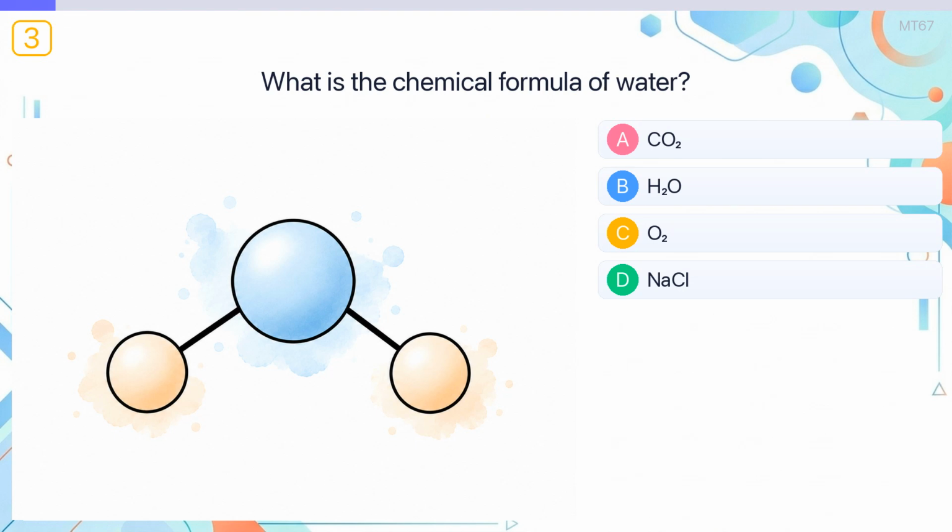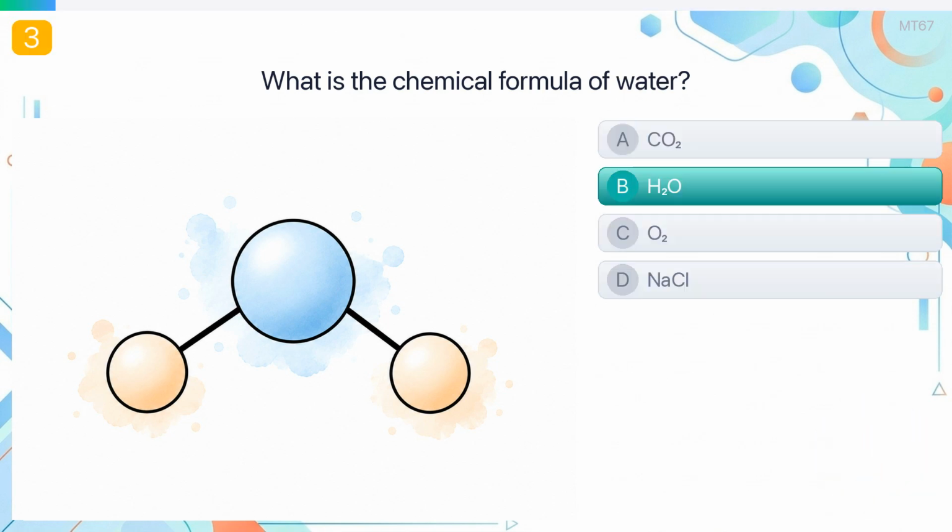What is the chemical formula of water? The answer is H2O. Water is made of 2 hydrogen atoms bonded to 1 oxygen atom.